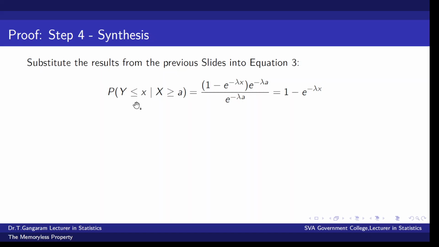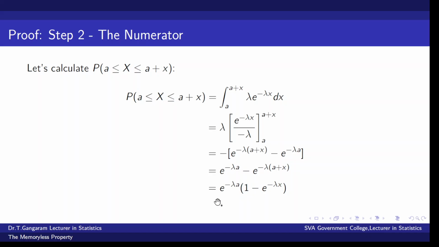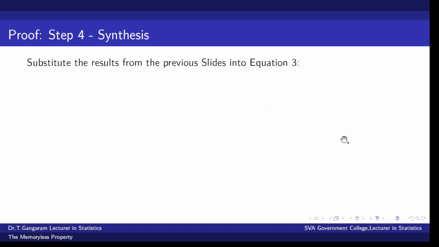We substitute the numerator and denominator. Probability of y less than or equal to x given x greater than or equal to a is equal to, this is the numerator here. So 1 minus e power minus lambda x into e power minus lambda a divided by e power minus lambda a. E power minus lambda a gets cancelled. 1 minus e power minus lambda x remains.